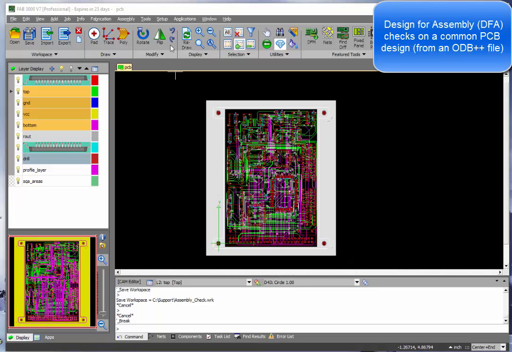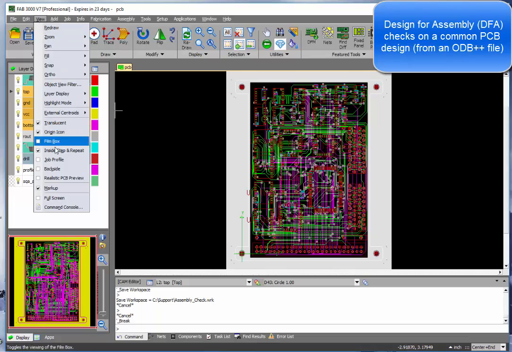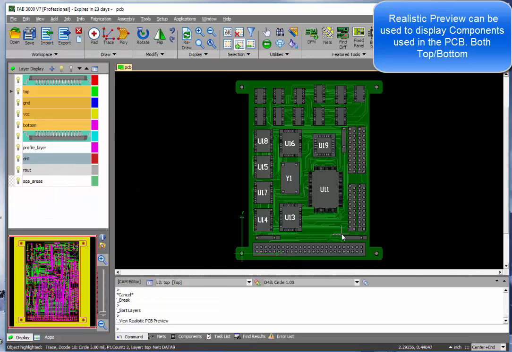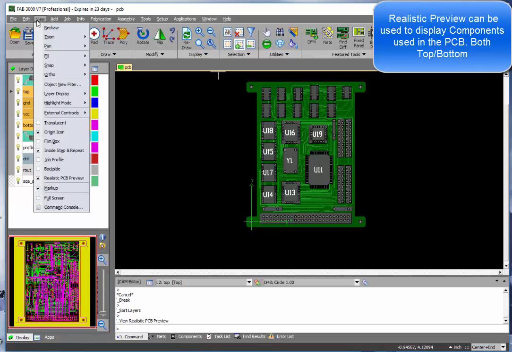This tutorial will show how to perform design for assembly. In this case, first we'll go ahead and put the realistic preview to view the components that will be on the board, both front and back.